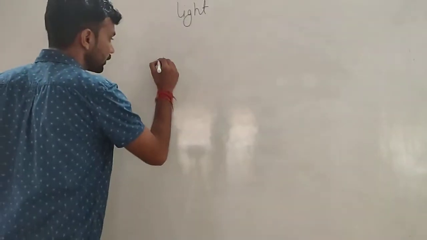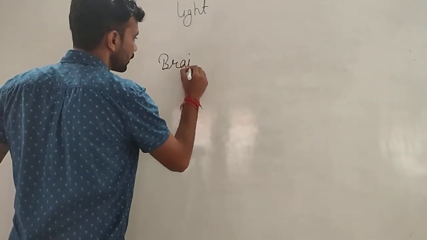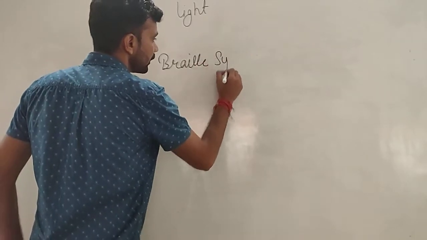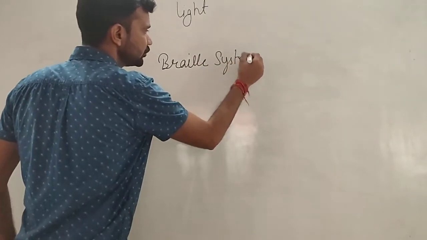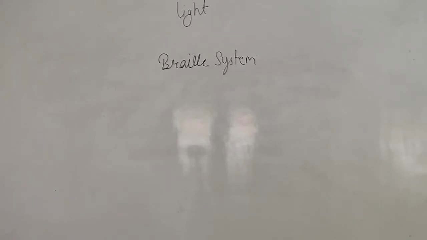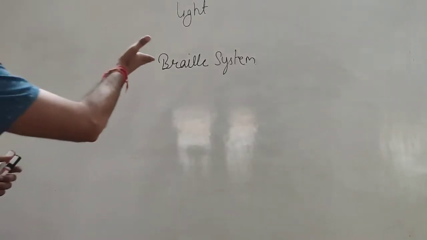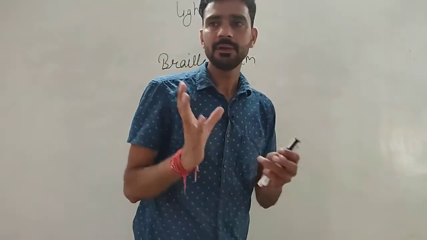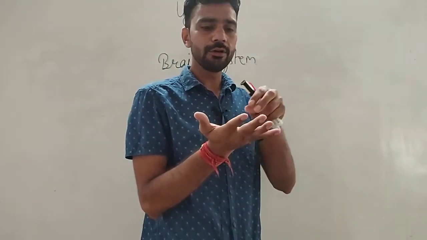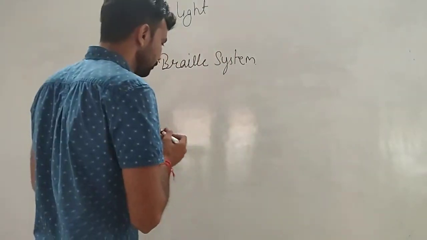Braille system. In this, a visually challenged person, Louis Braille, discovered this system. And what happened in this system? On a cardboard, he used some dots. Suppose this is a cardboard.